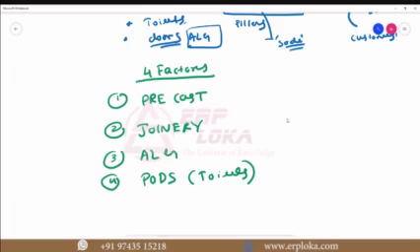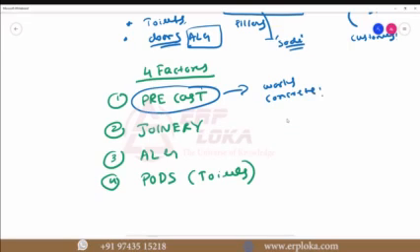So one, precast. This one works on concrete. Precasted parts, multiple things will be there. For example, as I told, walls and roofs, whatever they are going to precast before, and then they will go to the site and assemble it. On-site assembly they will do for the precast. For this one only, we have different factories. Joinery means what?